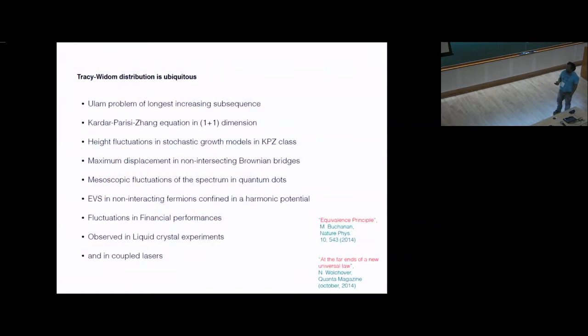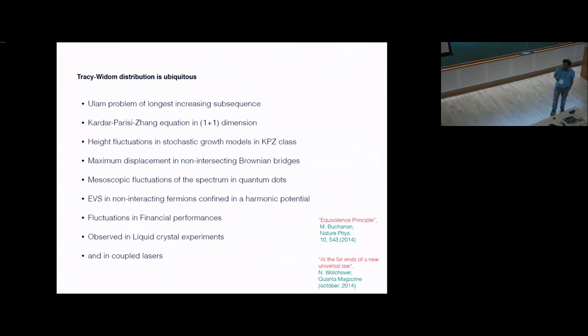For example, in the longest increasing subsequence problem, in KPZ problems, in height fluctuations, in non-interacting Brownian motions, interacting fermions problems, financial performance. Also, people have observed these distributions in experiments in liquid crystals or in coupled laser experiments. So these are nice popular science articles where you can read about this ubiquity of Tracy-Widom distributions.